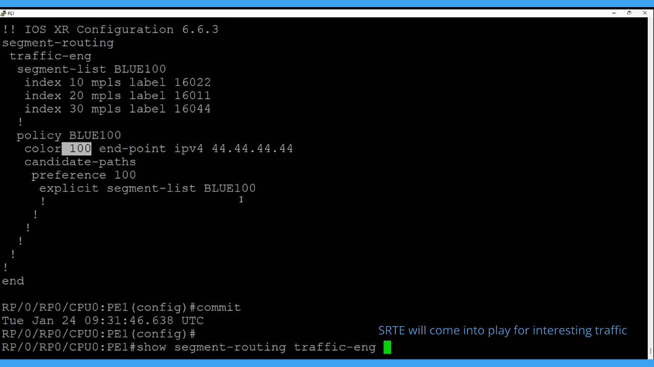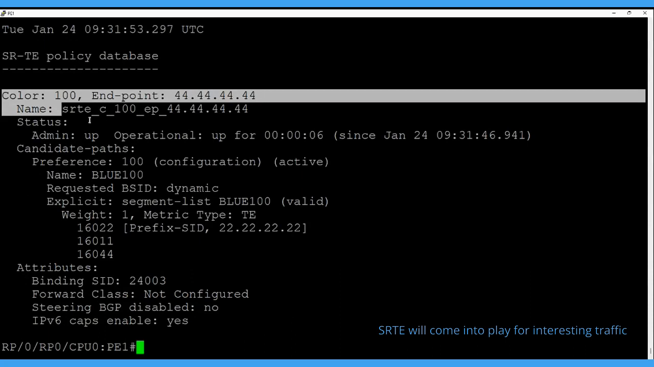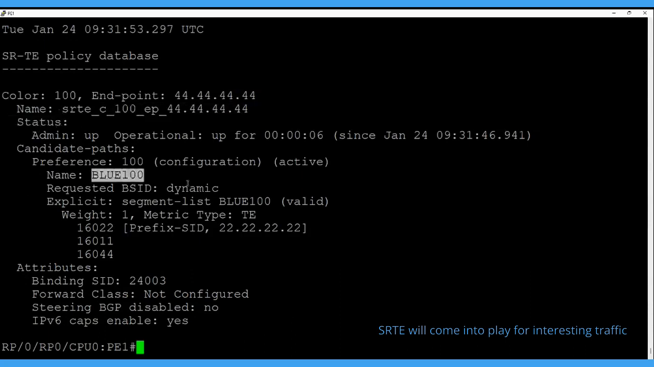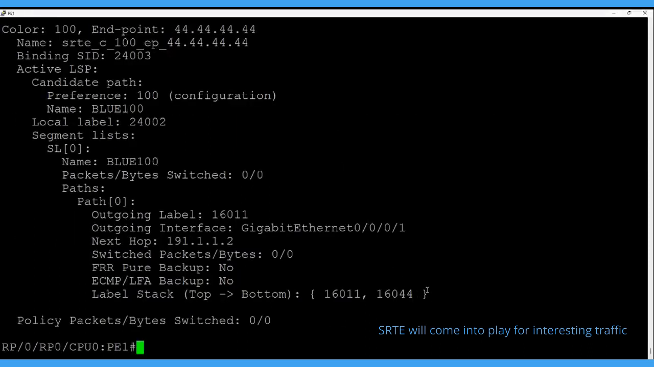So for the segment routing traffic engineering policy, the policy is up now. This is the color we have defined, 100. This is the color endpoint. The name is dynamically calculated. The binding SID is taking the dynamic value. So this will be the prefix SID, and this is the binding SID. Let's check the forwarding also. In the forwarding policy, this is the label stack it will attach, and this is the outgoing interface.